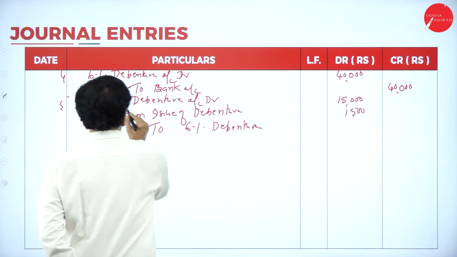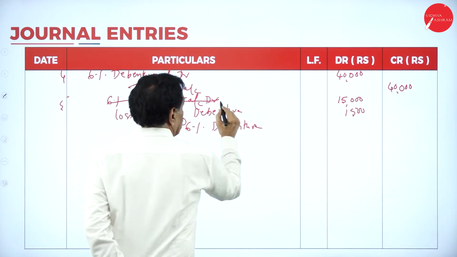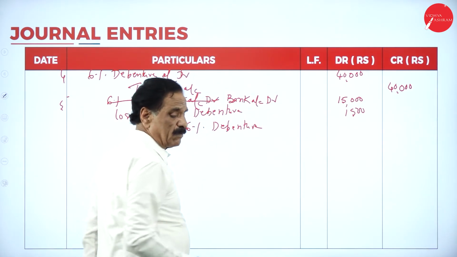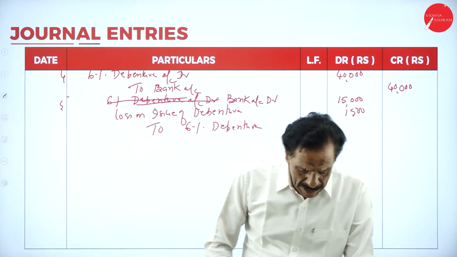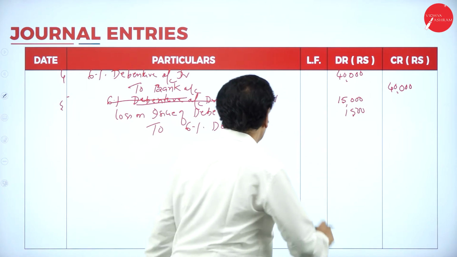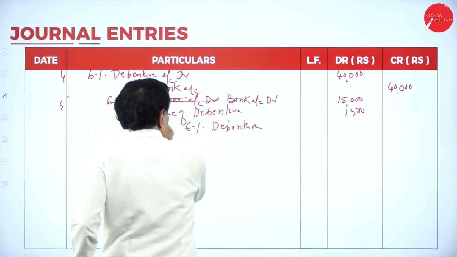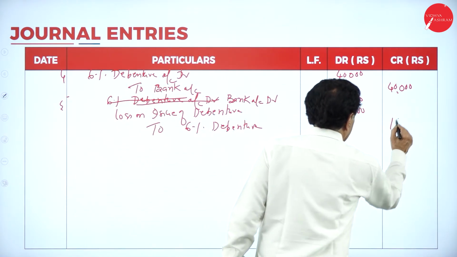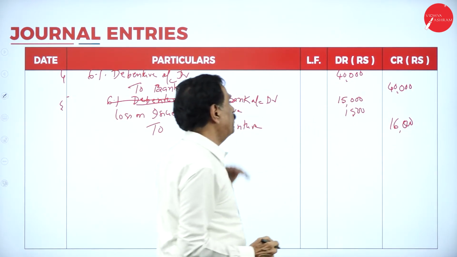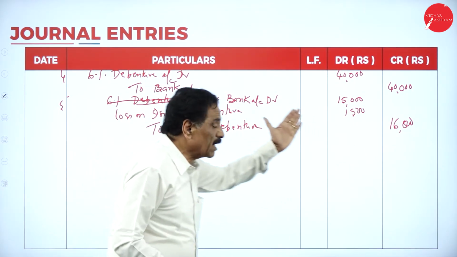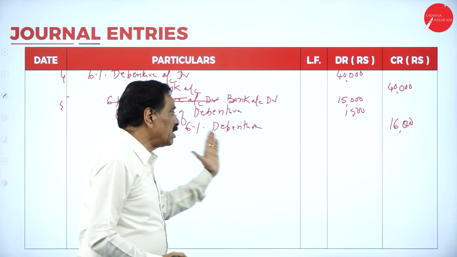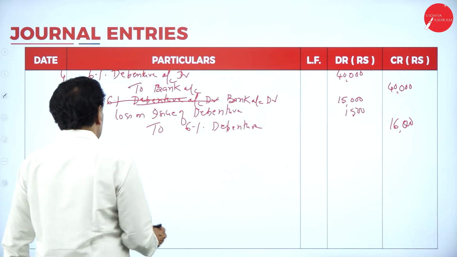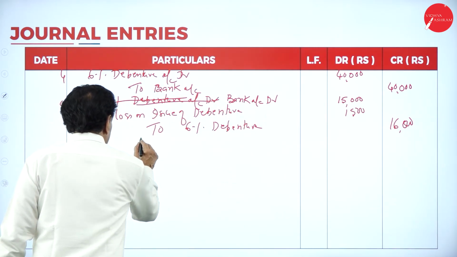But you receive only this amount, no? Actually, what's the entry? You receive the bank account debtor 15,000, loss on issue of debenture account 1,500, to 6% debenture account 16,500. You receive only 15,000 now. This is the entry. You have to pay back now.